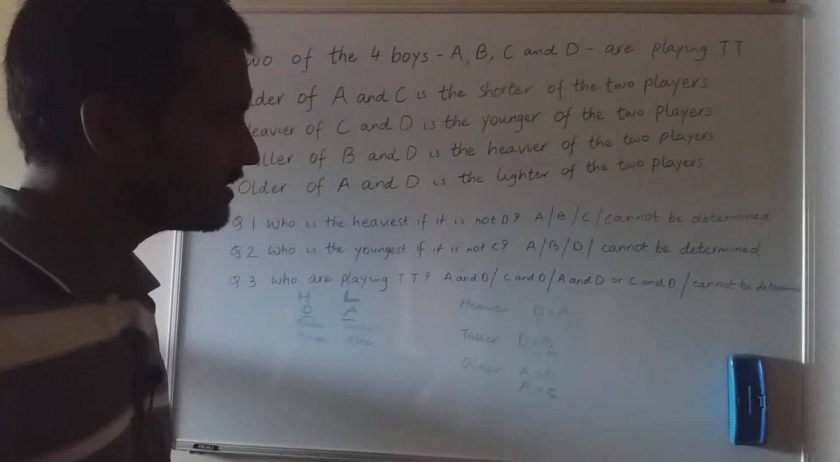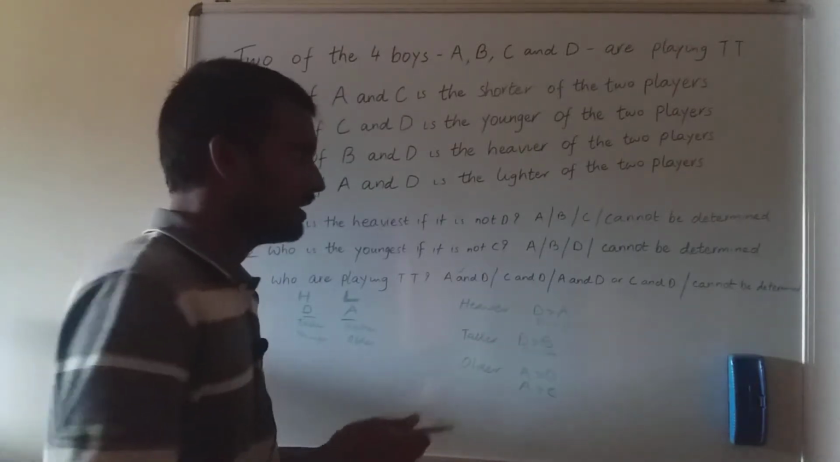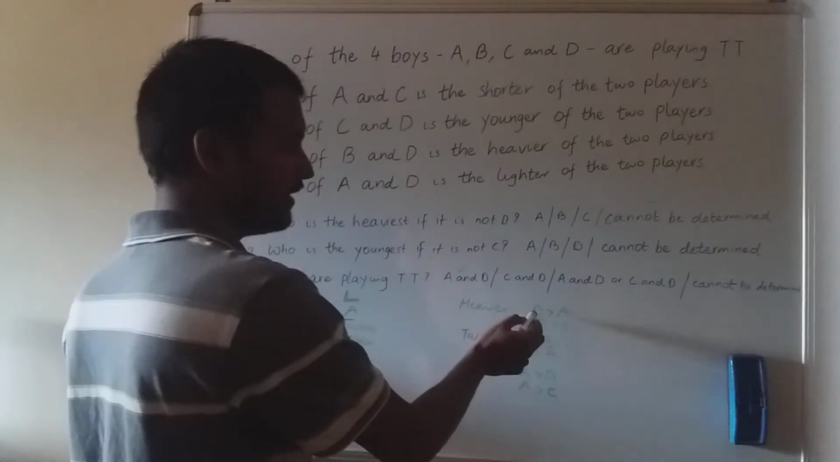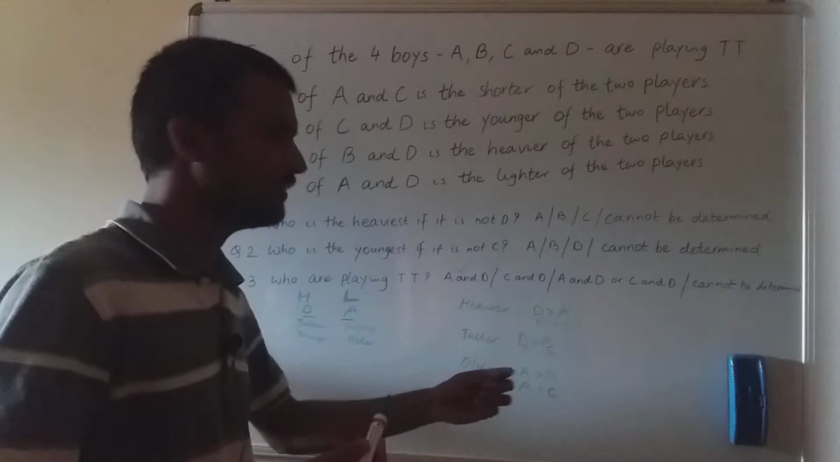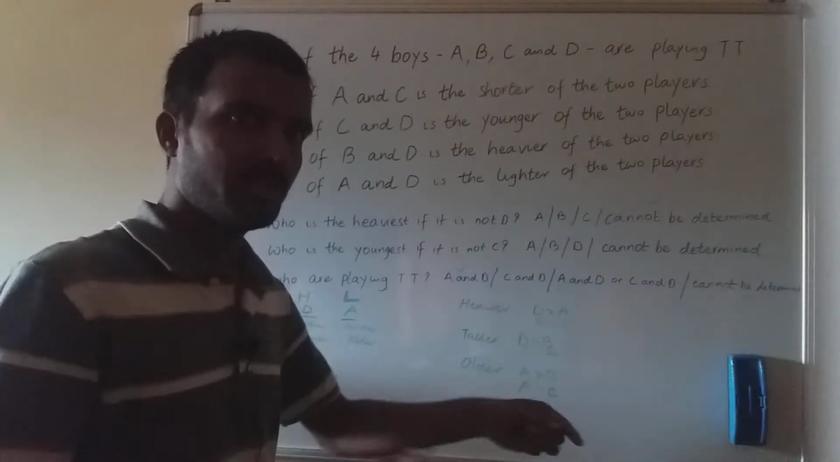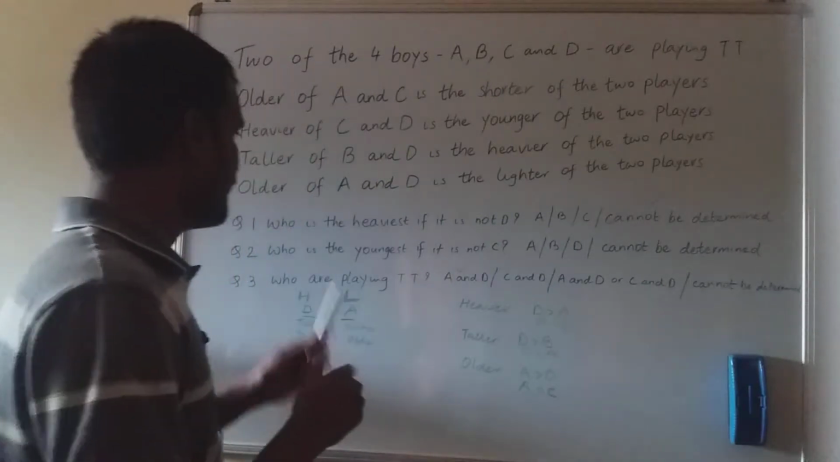So since I can't say the position of B in this category, I will mark it as cannot be determined, because I'm not sure. Maybe if he is heavier than D, then he is the heaviest, but he can fall in this category also somewhere. A is heavier than B, or A is heavier than C and C is heavier than B, that would make him the lightest of all. So we can't say. And what about this question?